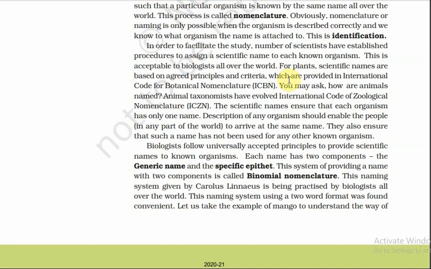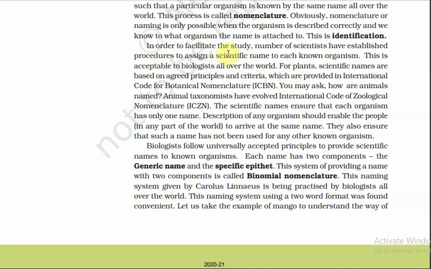If you take the example of a mango tree, when you call it a mango tree, that is the identification, the name of that tree. But the species name is different. All over the world it will be called by only one name, and that is the nomenclature of the species.